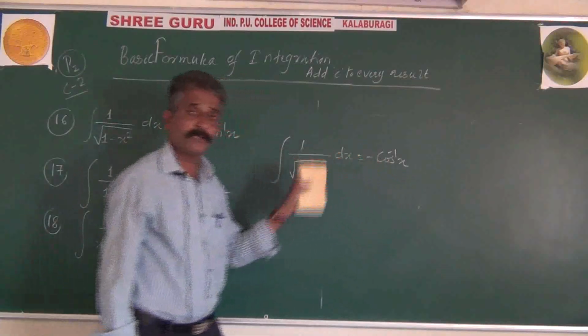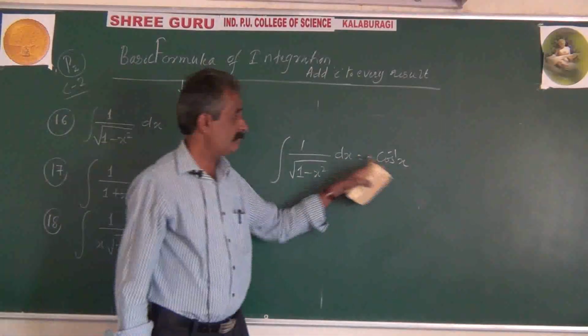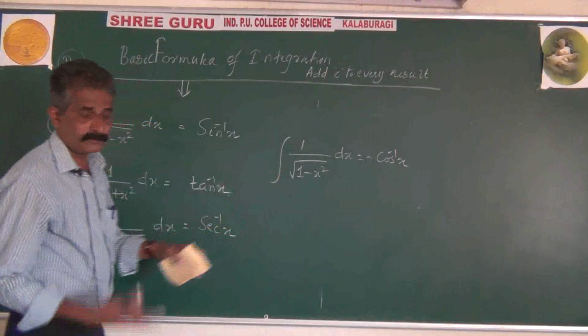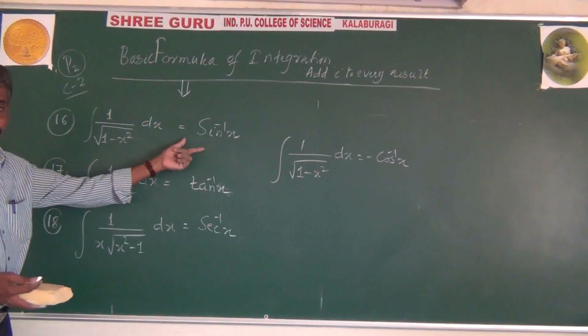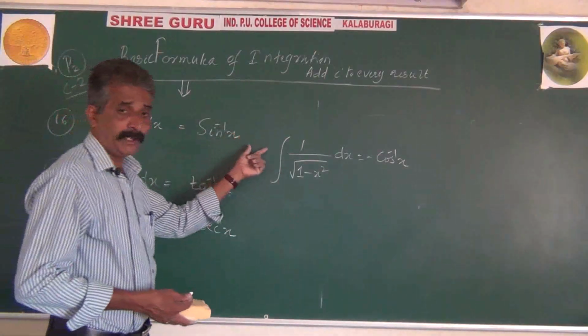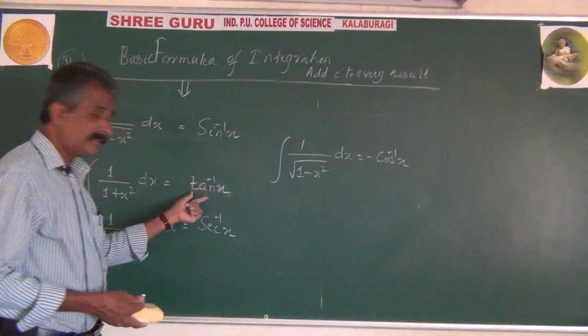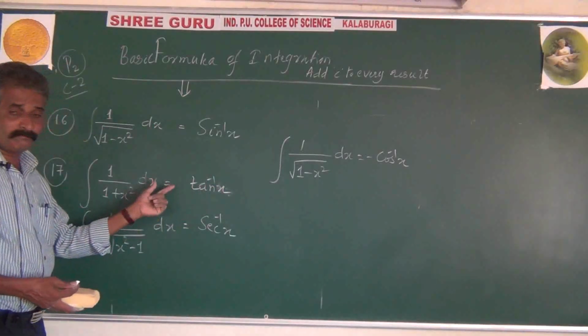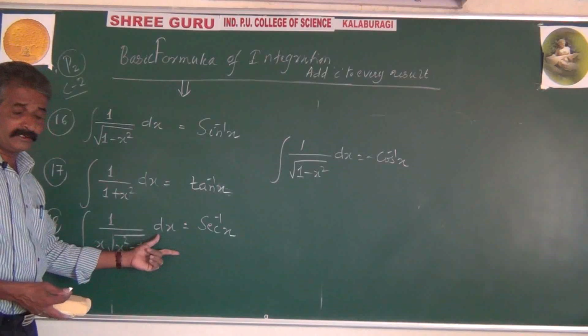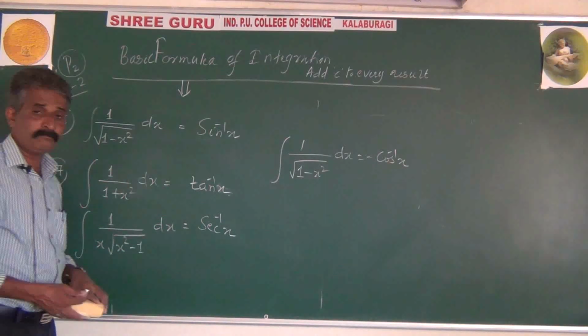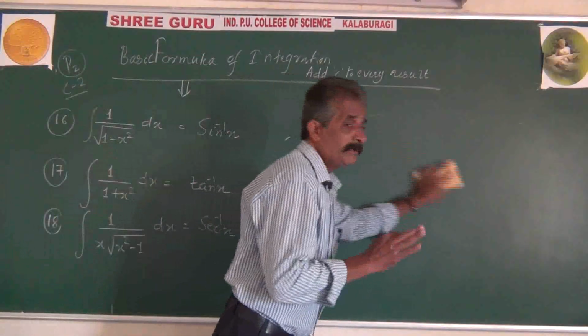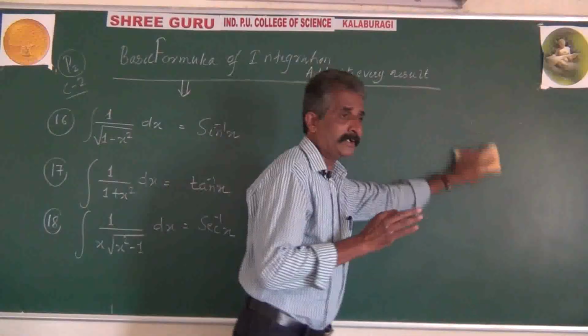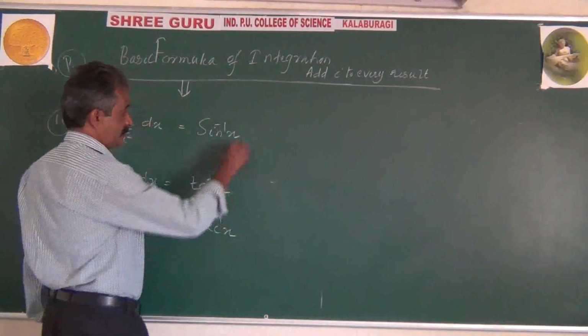Minus 1 by root of 1 minus x square; minus minus makes plus. Hence, you can take either sin inverse x or minus cos inverse x. Here, tan inverse x or minus cot inverse x. Here, sec inverse x or minus cosec inverse x. That will be according to the requirement of that particular stage.